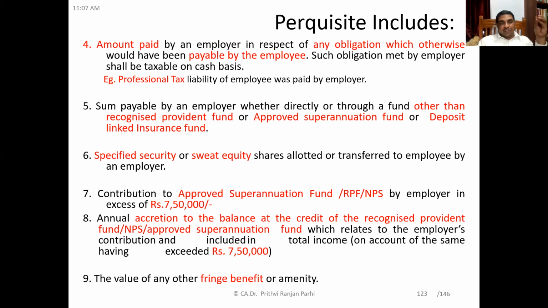Let's say the employer has contributed more than 7,50,000 rupees. As you know, the excess amount is a perquisite. And any income earned out of that excess contribution is also a perquisite. Understood?